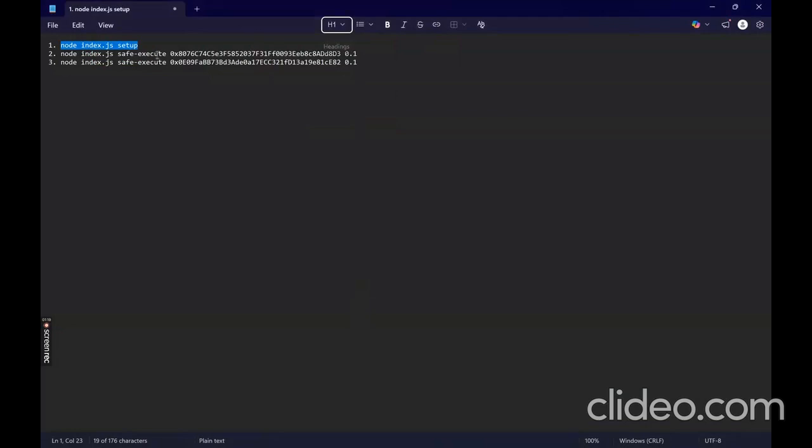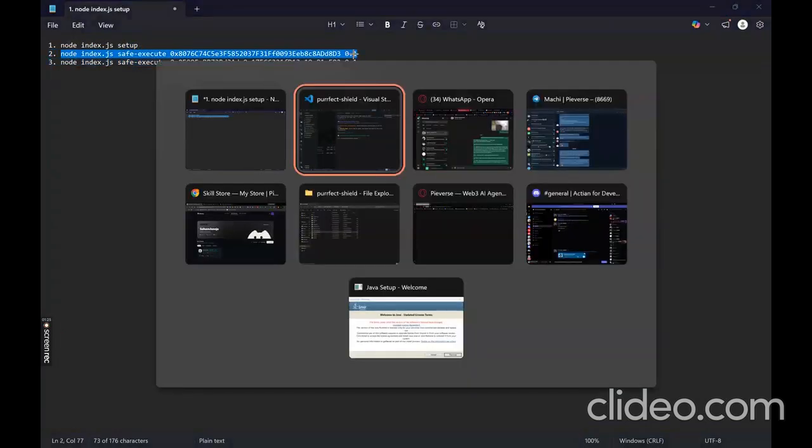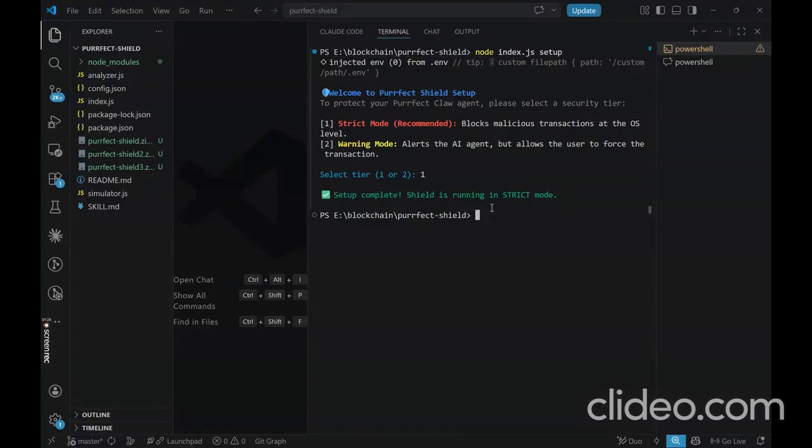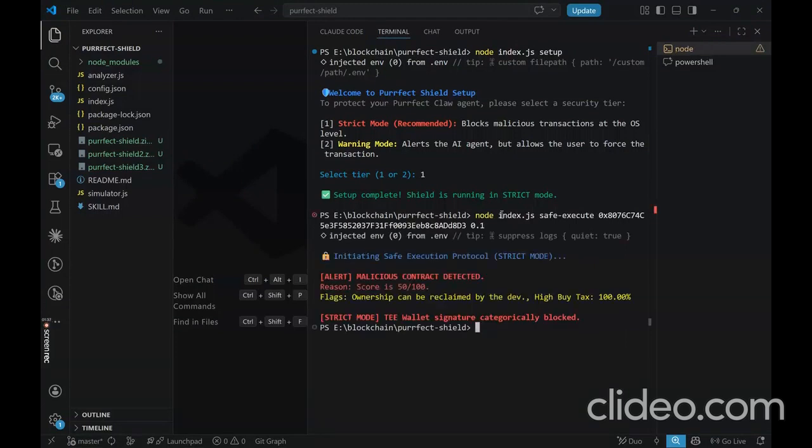Let us move to the second feature with the help of the second command we have here. Let us see what happens when the agent attempts to buy a known honeypot. Before the hardware wallet is even touched, the shield intercepts the payload. It queries the GoPlus security oracle in real time. We can see in the output that red text appears and it detects the 100% buy tax and dev reclaimable ownership and categorically aborts the transaction. The signature is blocked and the agent's funds are safe.